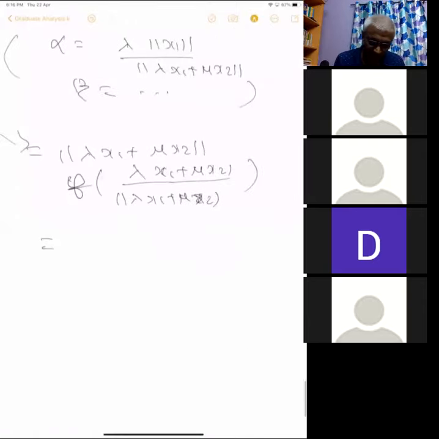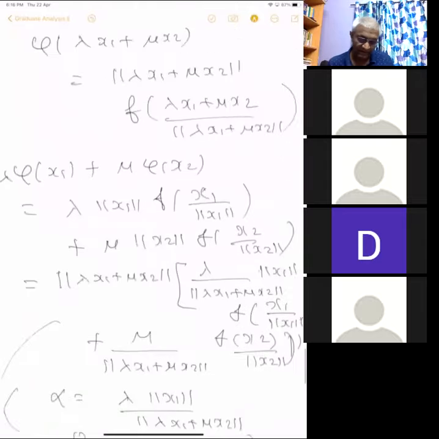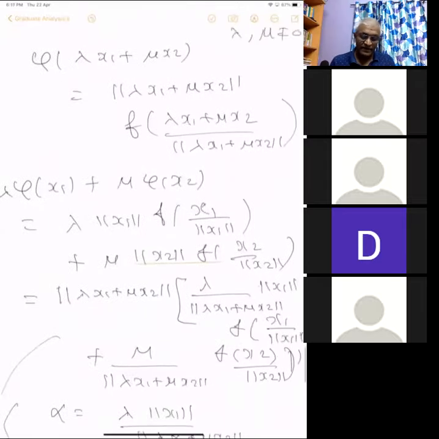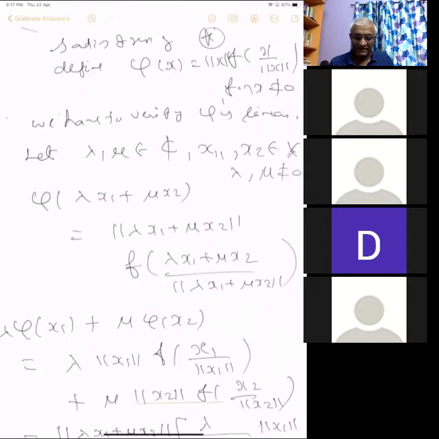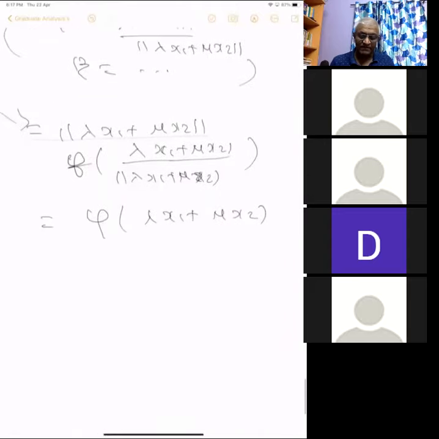So which is same as phi of lambda x1 plus mu x2. That's what we have. See, we have phi of lambda x1 plus mu x2 looks like this. Okay, and that is what we have got for this. This is an easy verification you should do.